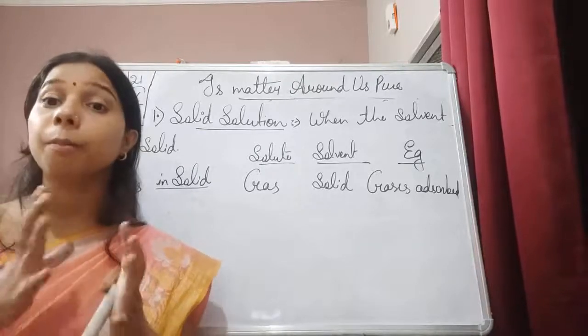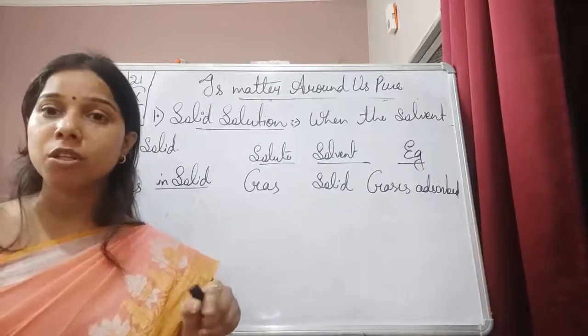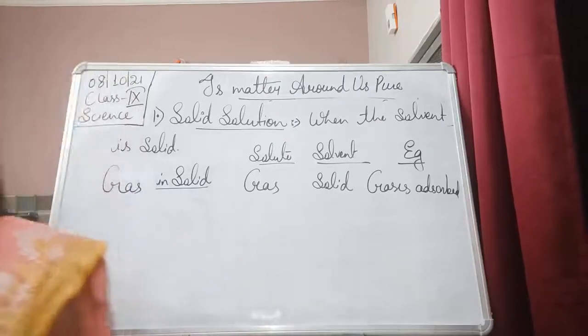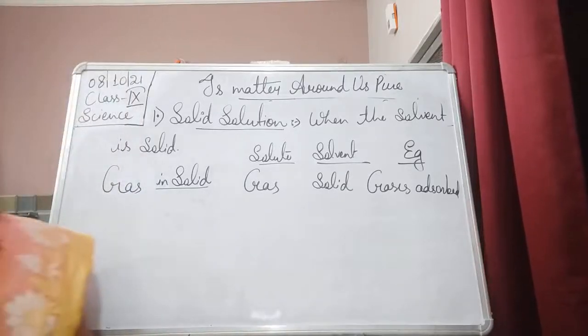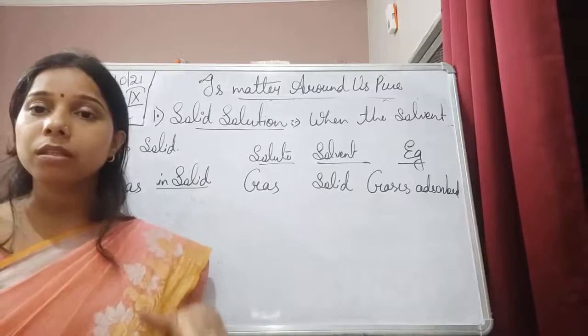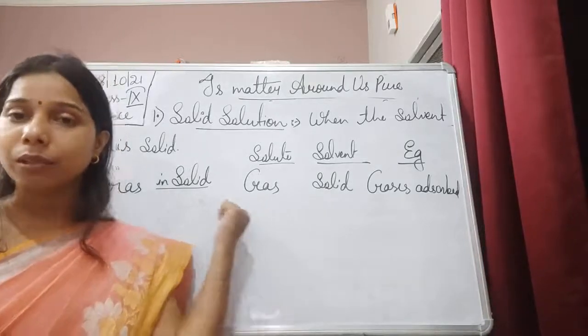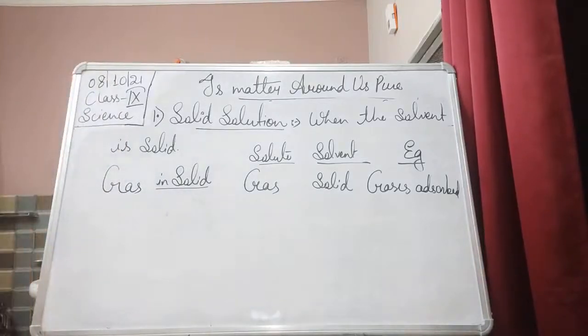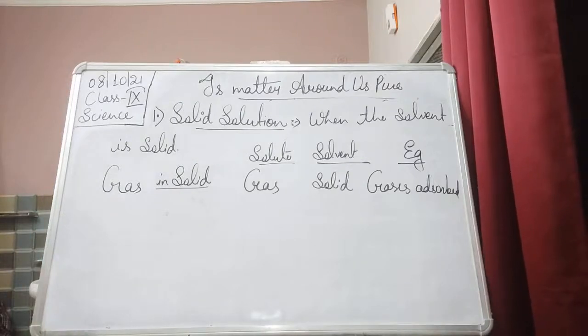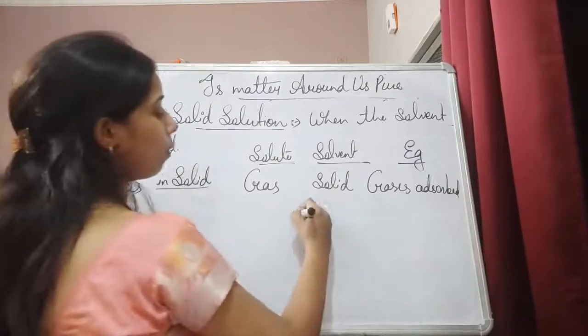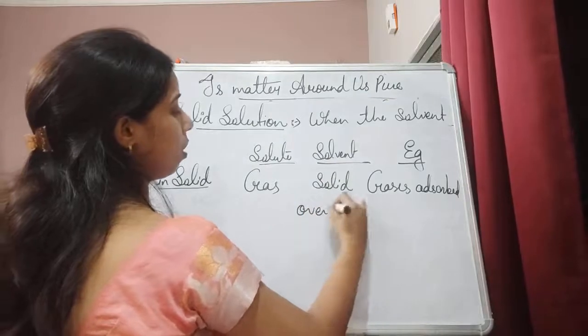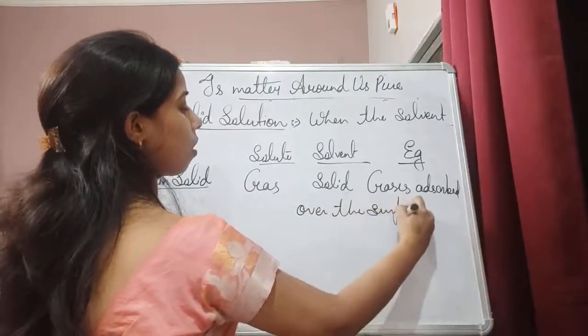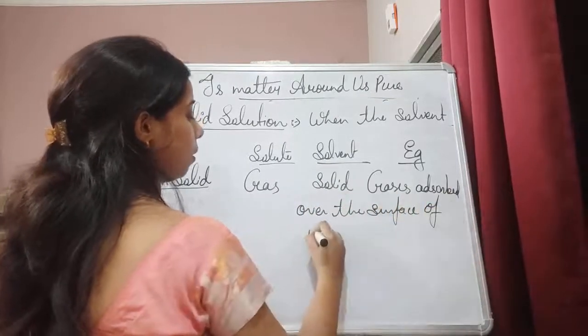Absorption is a bulk phenomenon, but adsorption is a surface phenomenon. So we can say that when the gas is adsorbed over the surface of the metal, that is an example of gas in solid. So gases are adsorbed over the surface of metal.